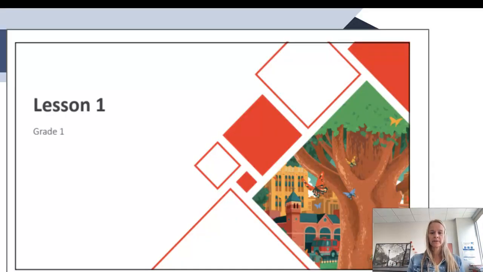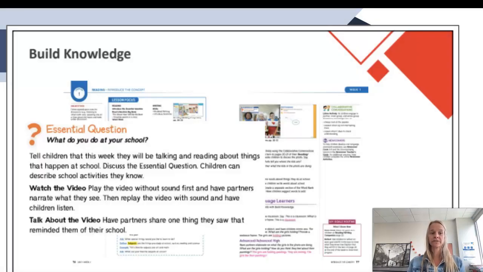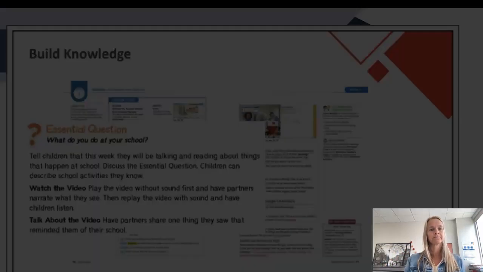Our first thing that we're going to be looking at is our build knowledge, and that's where we have located the essential question for your students. This one for first grade is, what do you do at school? For kindergarten, yours is, how do we get along with new friends? Seems like an ideal question for kindergartners at the beginning of the year. You also have the piece where you're going to be watching the video and talking about the video. Those are the key pieces where students are engaging with what they're listening to and talking about it, because eventually we'll be getting to that place where we will write about it.